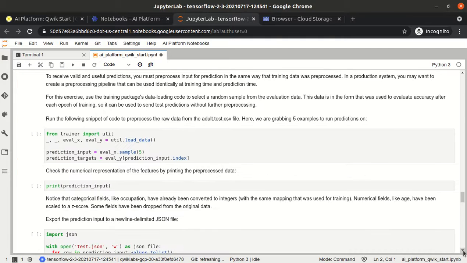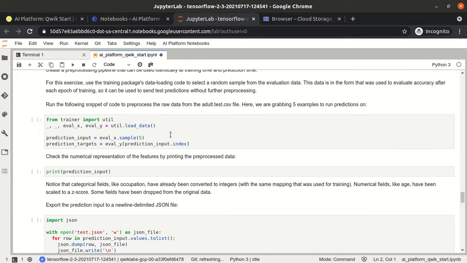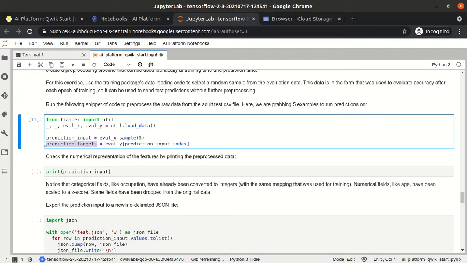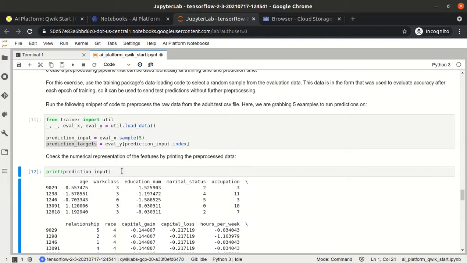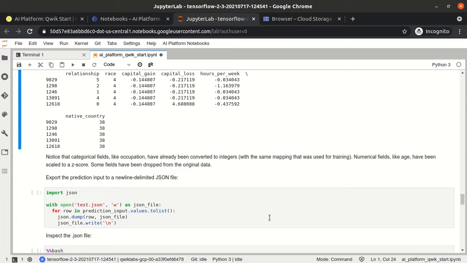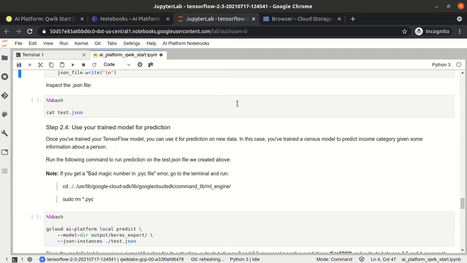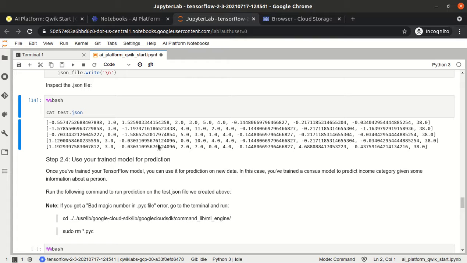Now we have to predict our output. So we have executed this cell. The output will come here, the prediction will be written into prediction.target or prediction.input. So this is our prediction input file, and we are writing into some JSON file. So let's look at the content of the JSON file. So this is the prediction.